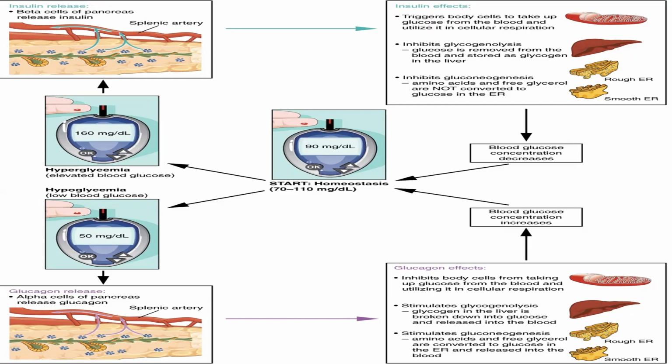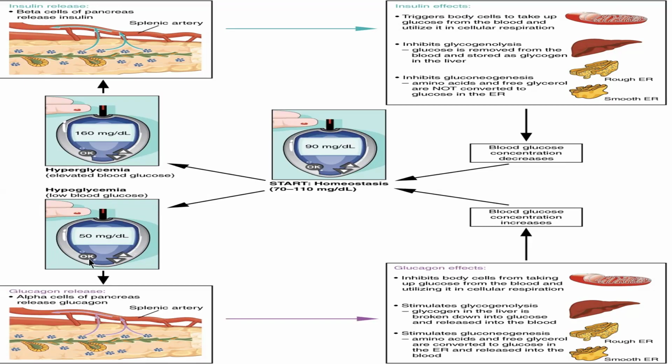When blood glucose level decreases, glucagon comes into role. It inhibits body cells from taking up glucose from the blood and utilizing it in cellular respiration, and stimulates glycogenolysis and gluconeogenesis. So glycogen in the liver is broken down and released into the blood, and gluconeogenesis means amino acids and free glycerol are converted to glucose in the endoplasmic reticulum and released into the blood. Alpha cells of the pancreas release glucagon when you are suffering from hypoglycemia.